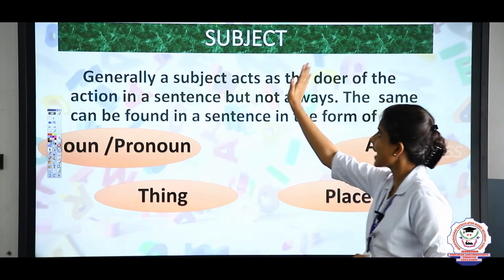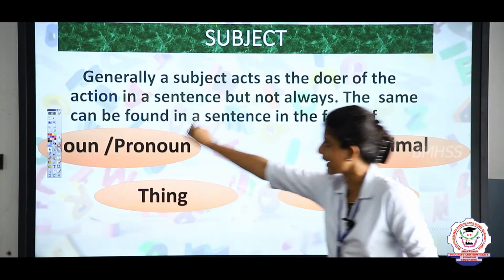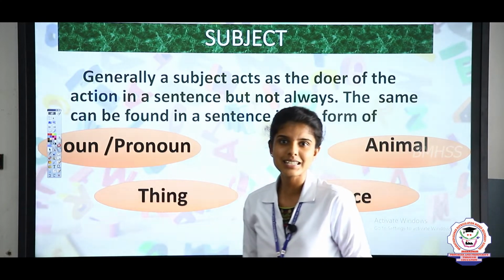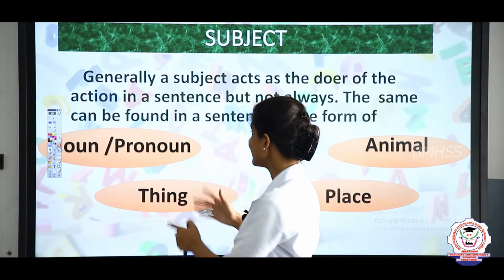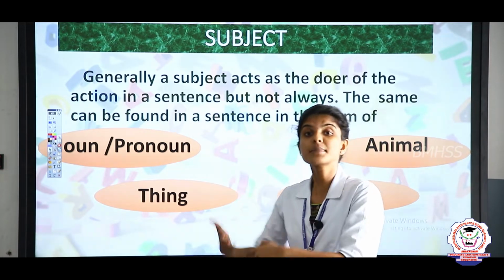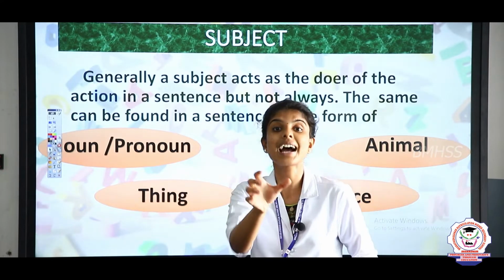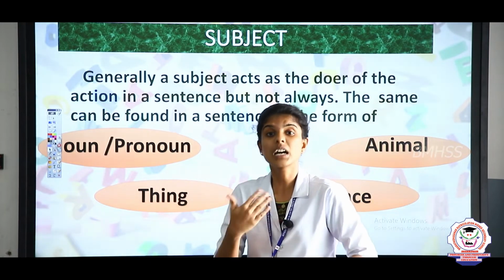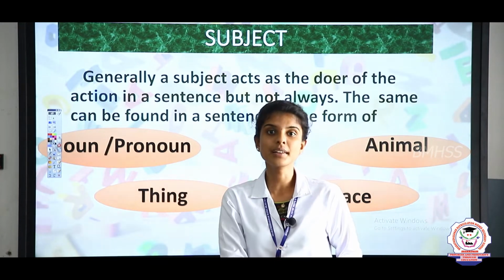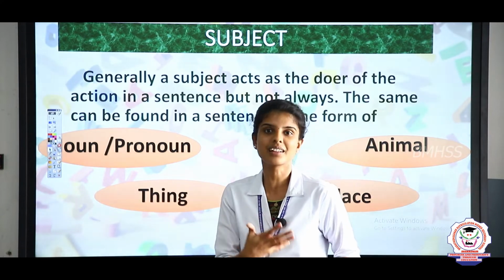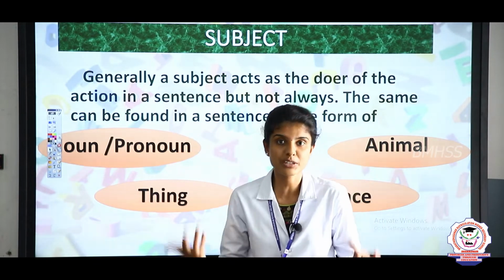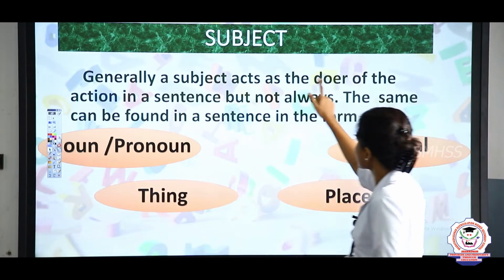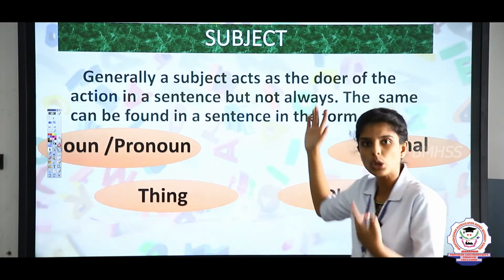Generally a subject acts as the doer of the action in a sentence, but not always. Why not always? Because when a subject comes before the main verb, it acts as the doer of an action. But when it comes before the helping verb, it is known as state of being because it does no action. That is why a subject acts as a doer of an action in a sentence, but not always.